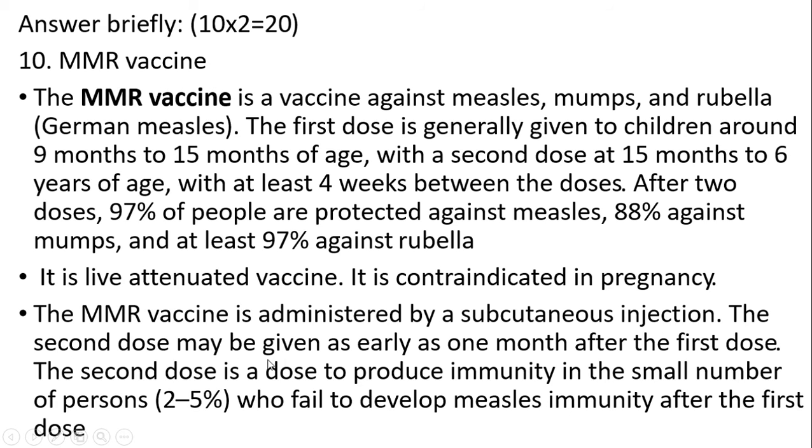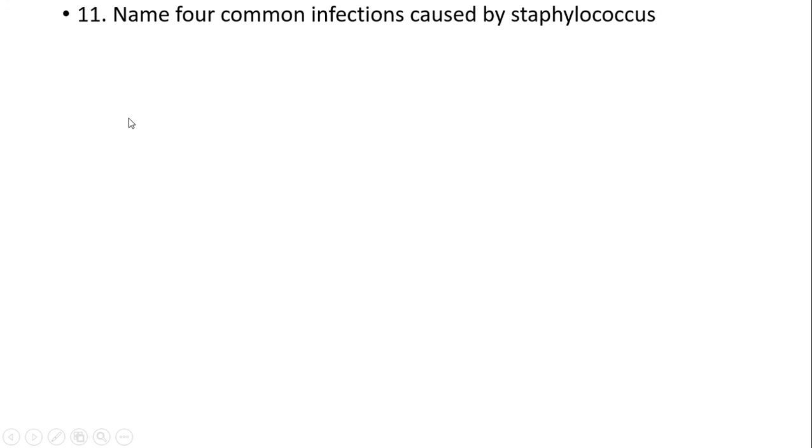The second dose may be given as early as 1 month after the first dose. The second dose is to produce immunity in the smaller number of persons who fail to develop measles immunity after the first dose. Name 4 common infections caused by Staphylococcus.